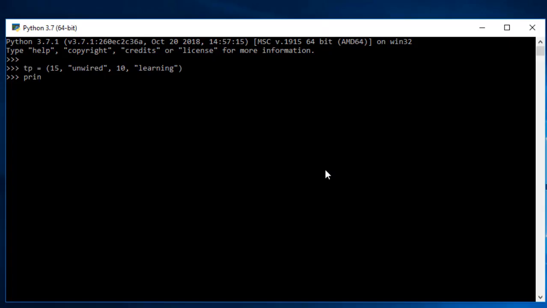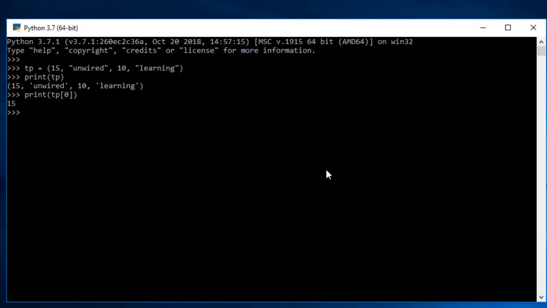So if I print this tuple, you can see we got our values. And now if I try to extract the value of this tuple, maybe for the 0th position, all I have to do is print with tp and try with the 0 position. You can see I got the value of 15.